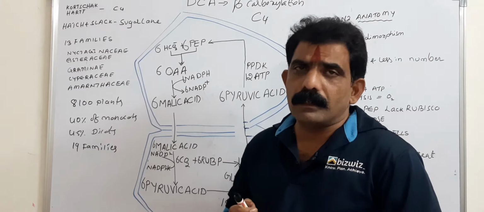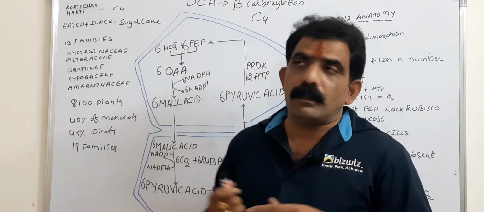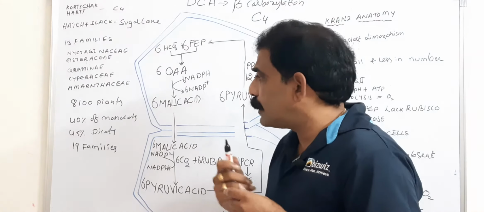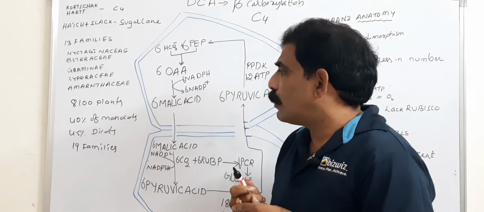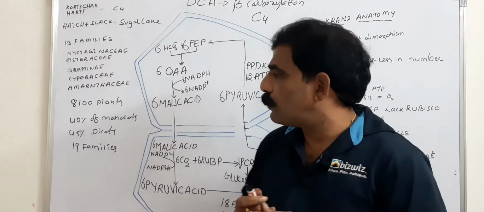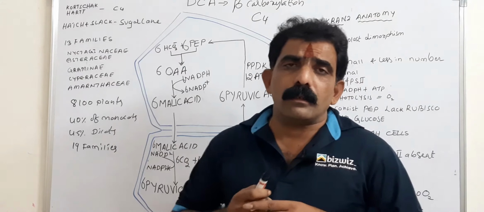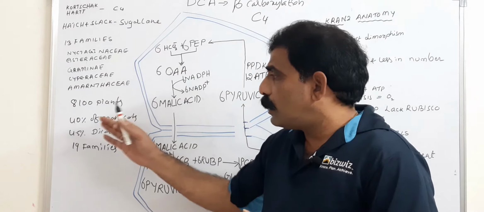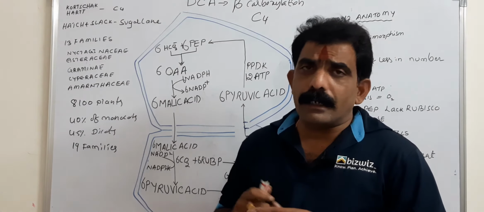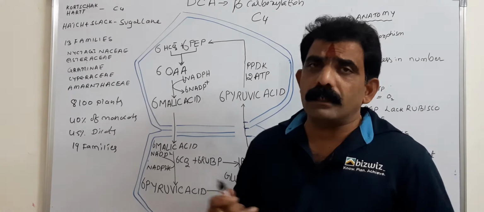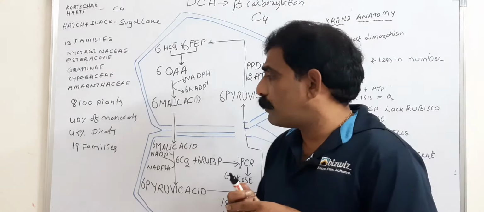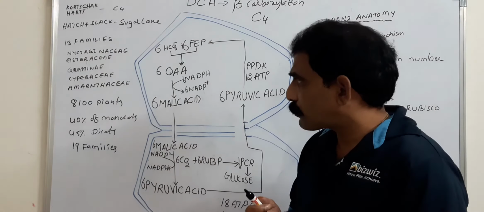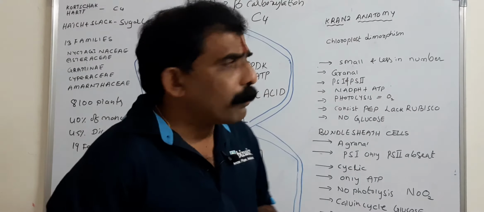Such families have plants that exhibit the C4 pathway, and near about 8,100 plants exhibit the C4 pathway, and mostly the C4 plants are monocotyledons. So 40% of the monocotyledons exhibit the C4 pathway. Of course, in some dicots also the C4 pathway is present. 4.5% of the dicots exhibit the C4 pathway.